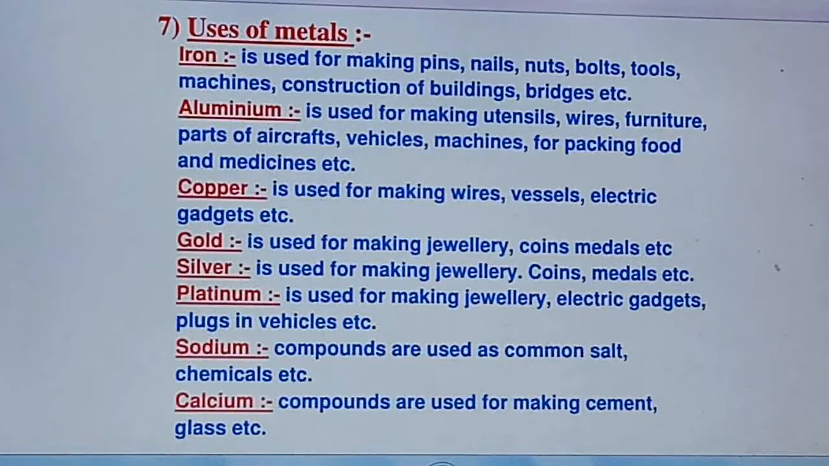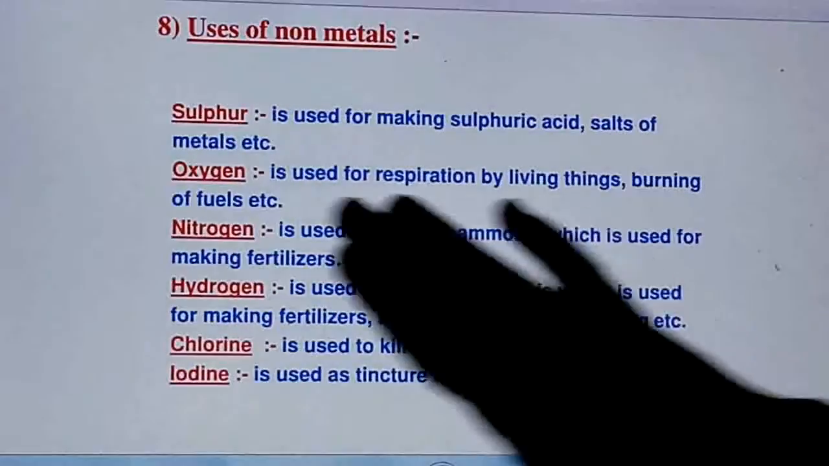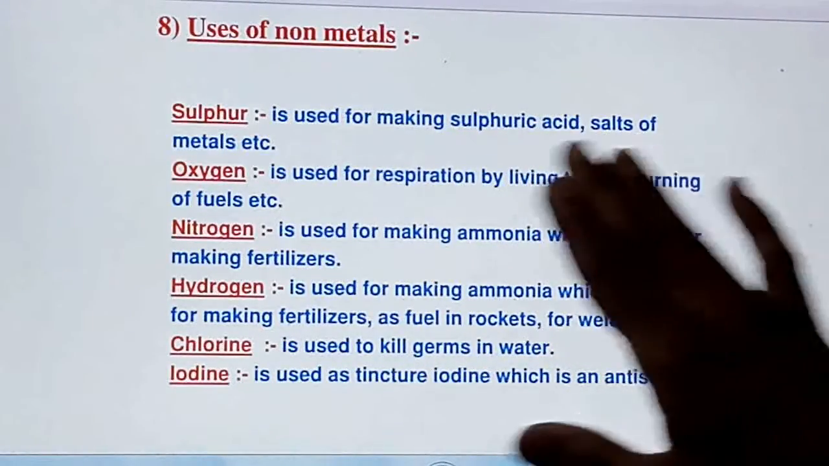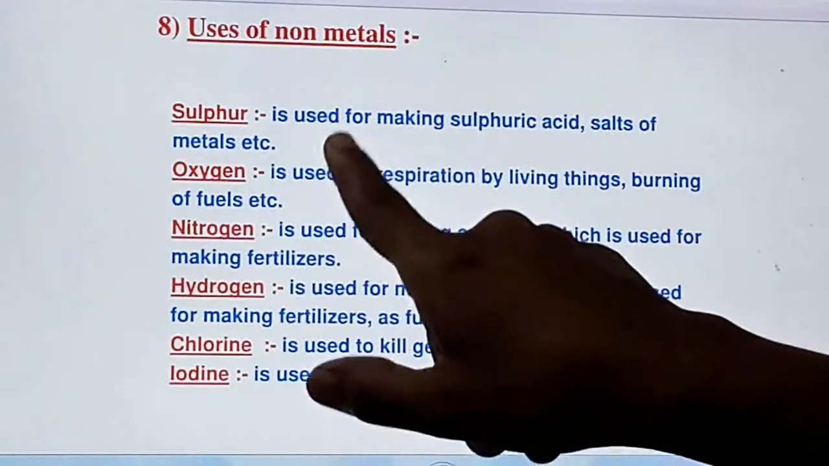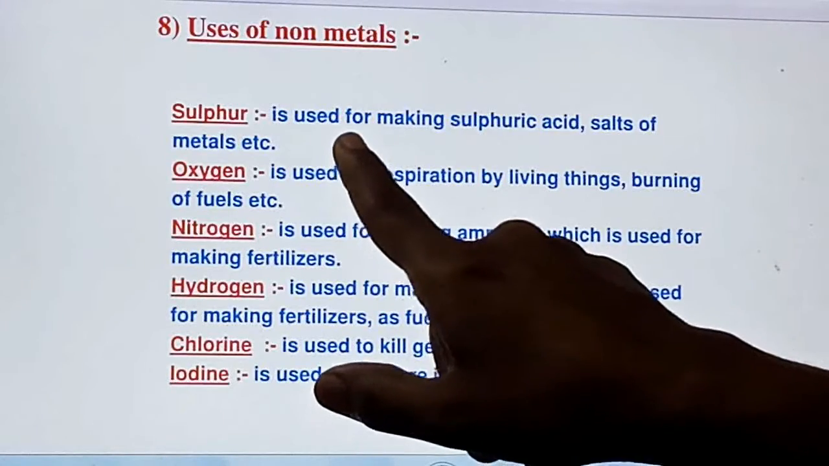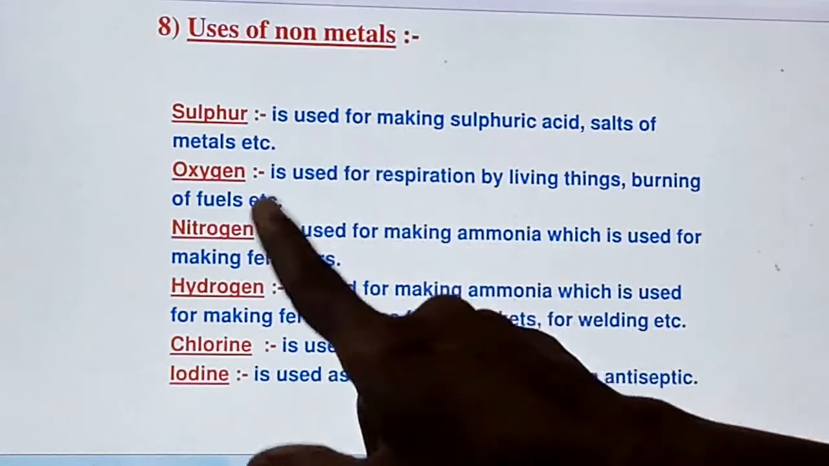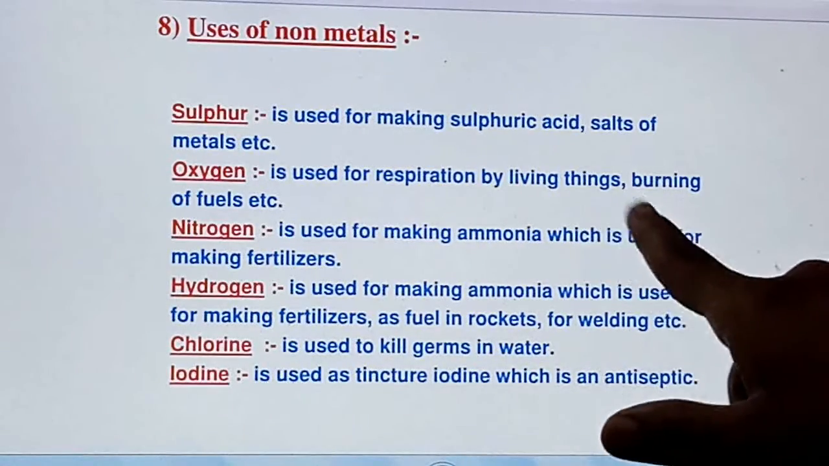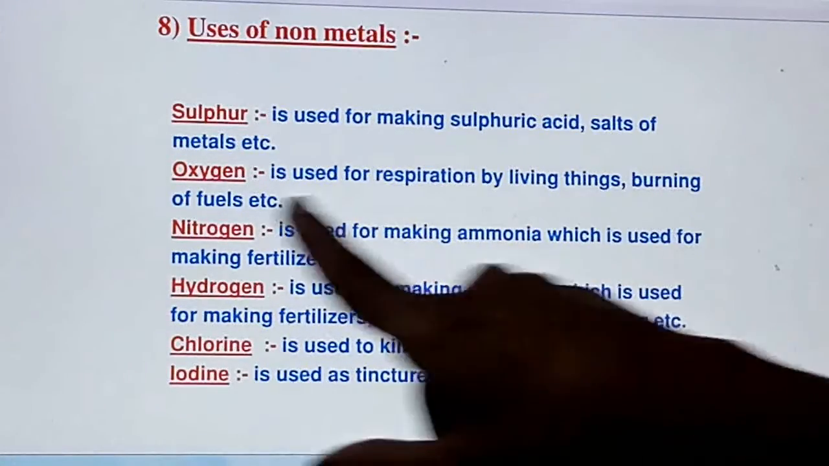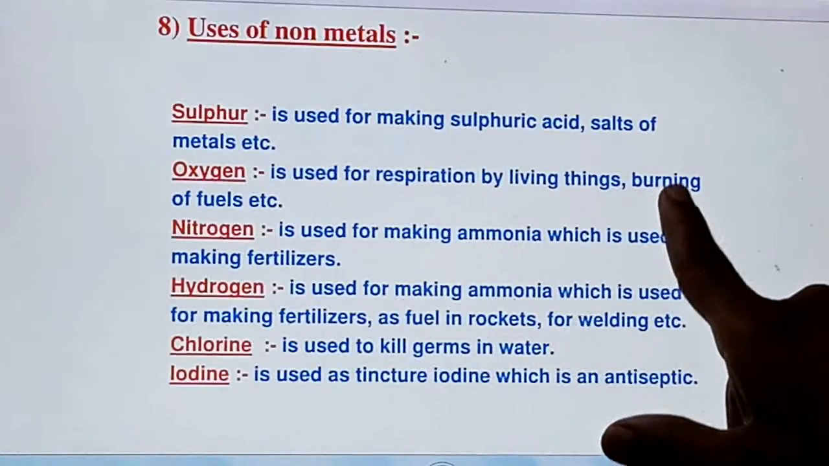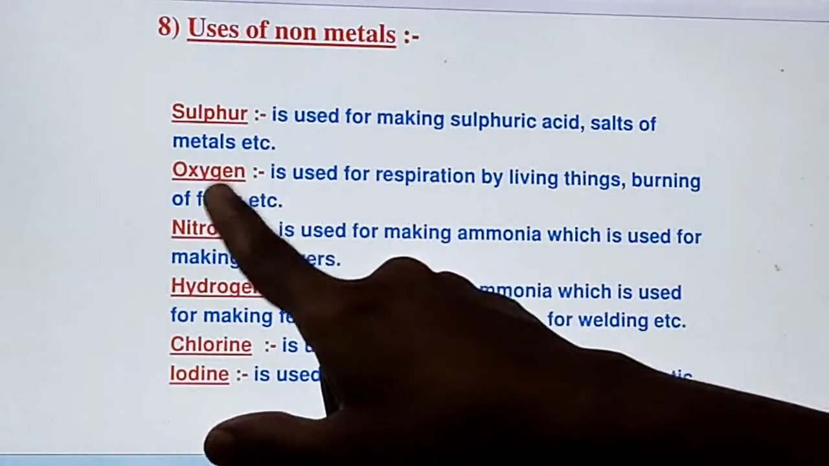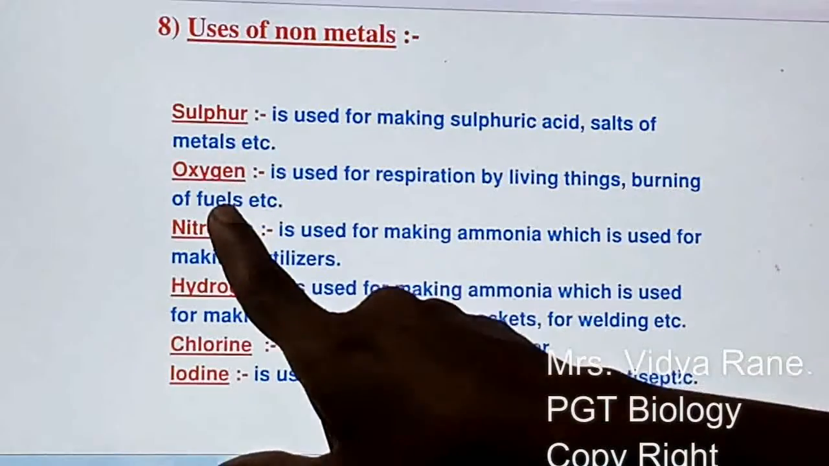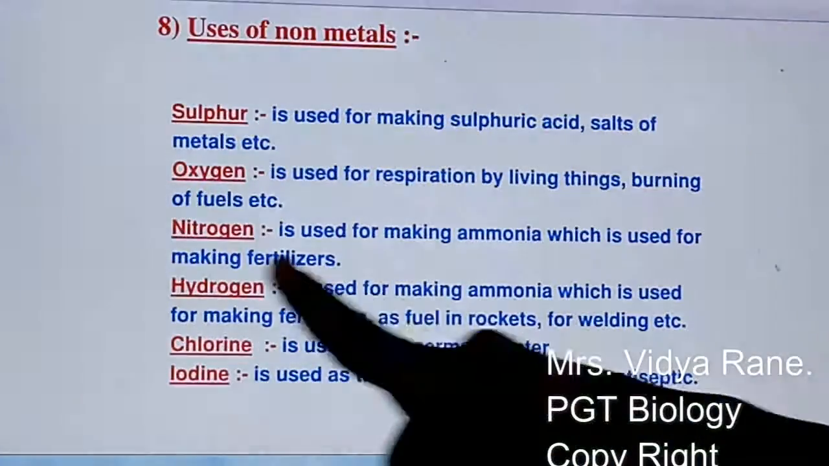Now see some of the non-metals and their uses. Sulfur is used for making sulfuric acid, salts of metals, and we have even seen one of its uses, that it is used in crackers. Oxygen is used for respiration by living organisms. Whenever burning takes place, it is in the presence of oxygen only, so it is used for the burning process.